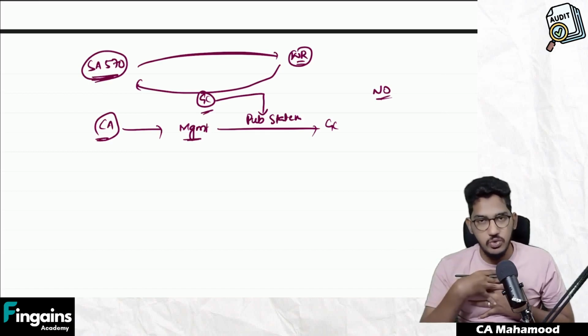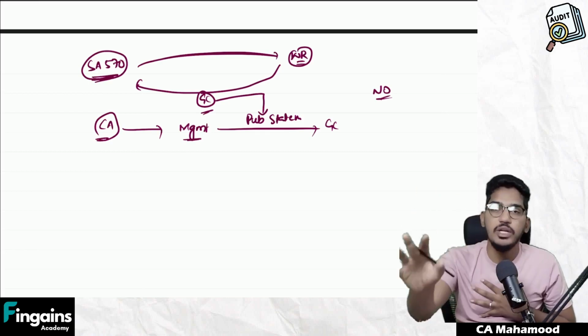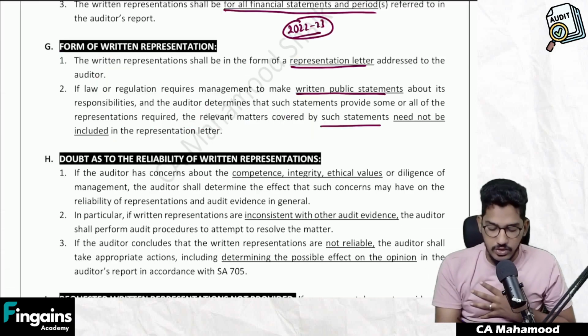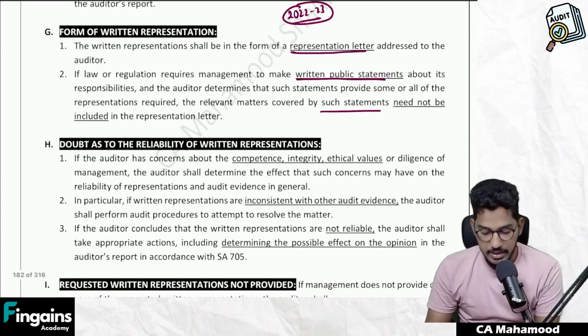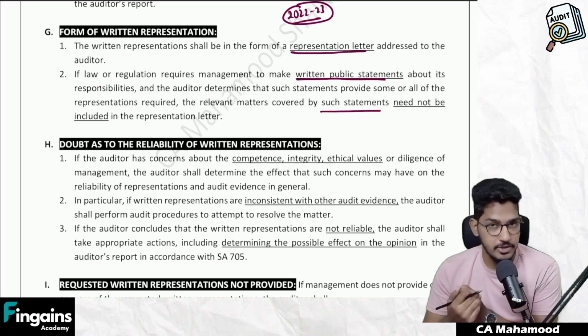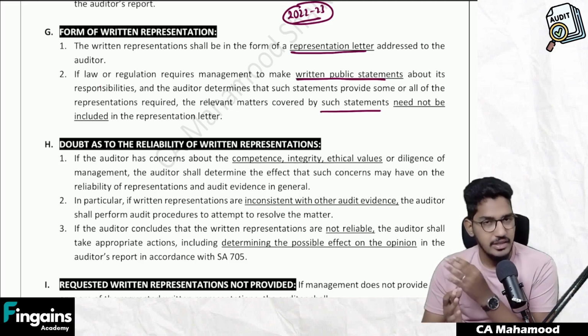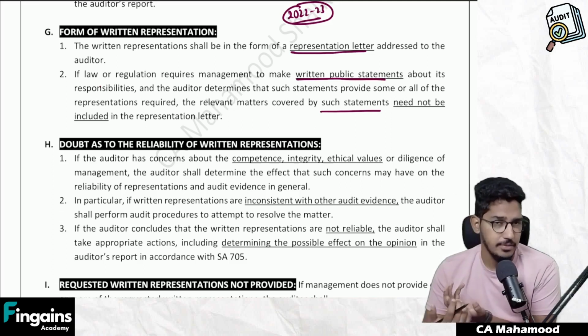Whatever written representation you want, if that information is already conveyed in the public statement, no need to get the written representation once again. Clear? So this is what they are trying to say here. If I read it once again, if law or regulation requires management to make written public statements about its responsibility, and the auditor determines that such statements provide some or all of the representations required, then the relevant matters need not be included once again in the written representation.